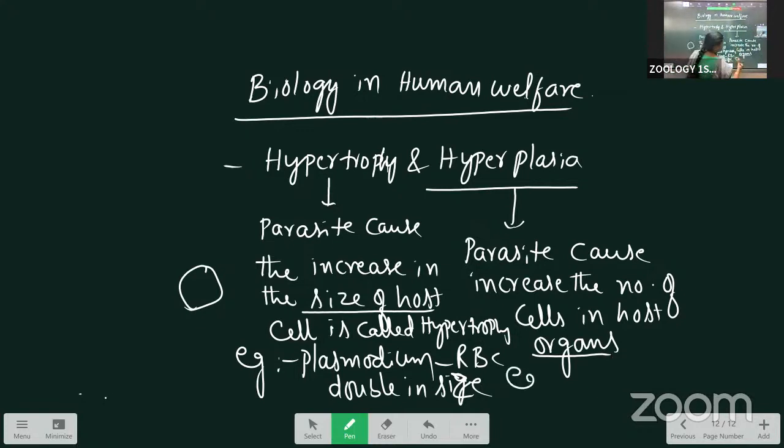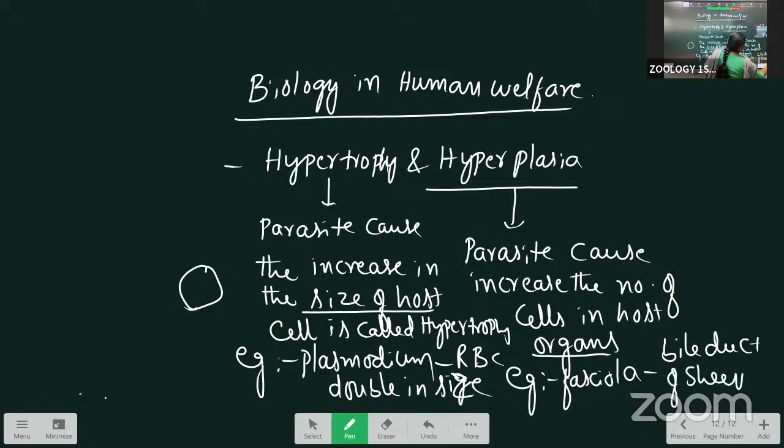The example is the parasite fasciola. This fasciola is present in the bile duct of sheep, in the liver. Inside that bile duct, a number of cells are formed. These cells block the bile duct. Sometimes the hyperplasia is causing death also. Cyst-like growths form inside the bile duct and block it, so sometimes the animal will die.